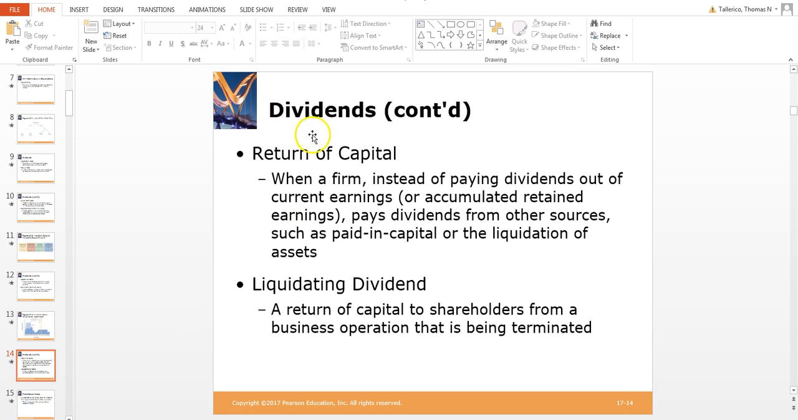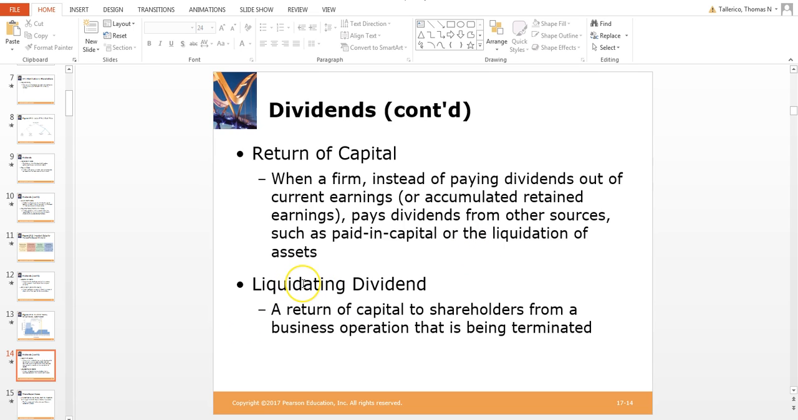All right, so the return of capital is when a firm, instead of paying dividends out of current earnings or accumulated retained earnings, pays dividends from other sources such as paid-in capital or the liquidation of assets. So instead of taking the cash from the retained earnings or the current earnings, we'll take it out of another account, the paid-in capital account, or they will liquidate other assets.